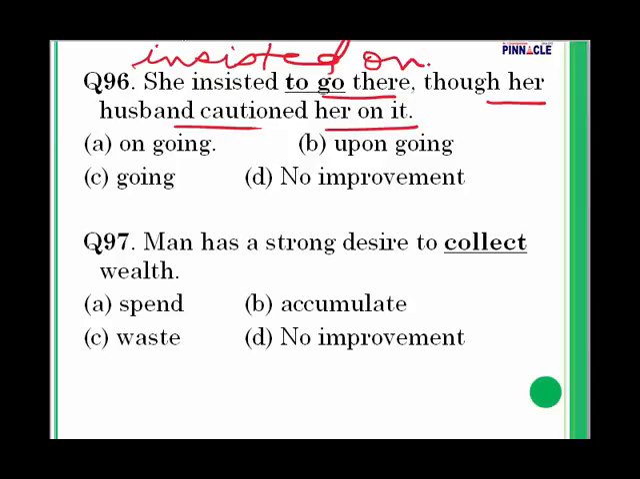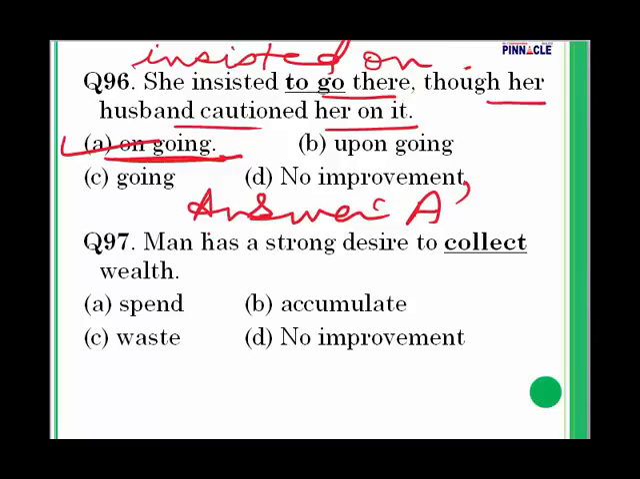So with insist, we will use on. So she insisted on going there, though her husband cautioned her on it. Answer is going to be A.